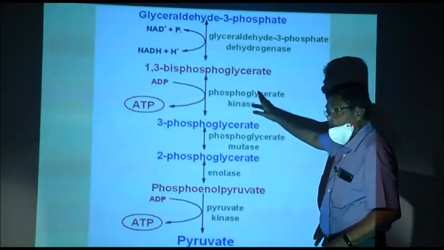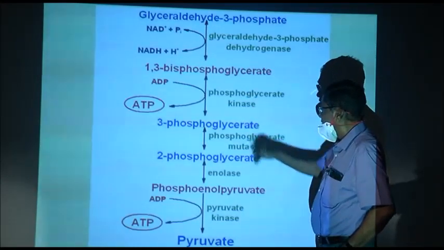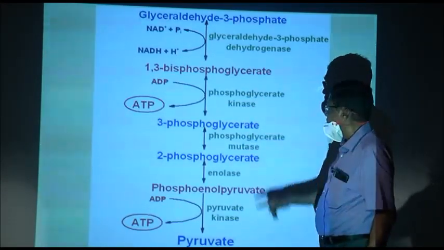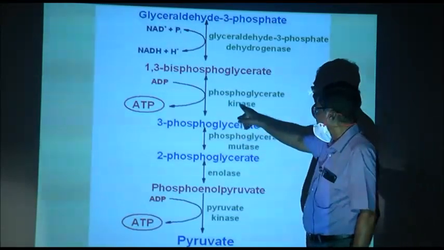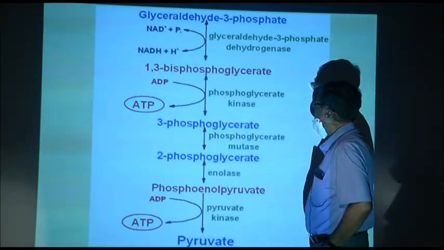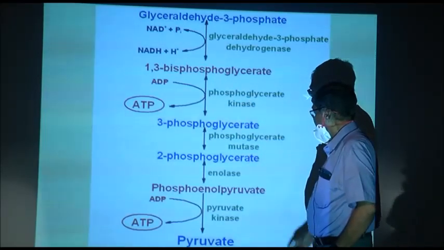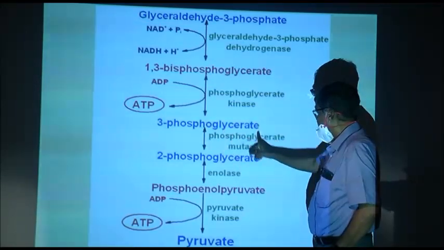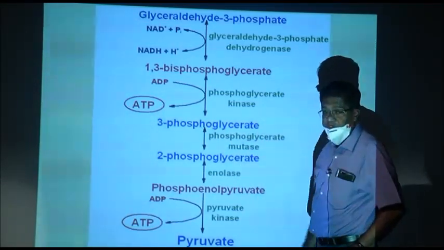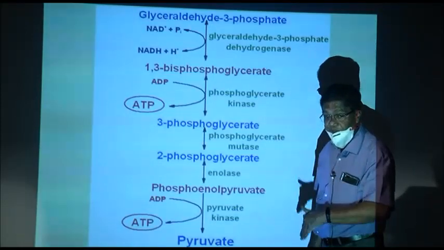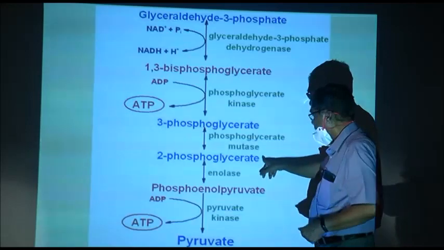Then 1,3-biphosphoglyceric acid donates its phosphate to ADP to form 3-phosphoglyceric acid, and this is in the presence of phosphoglycerokinase, because there is involvement of ATP. Now, 3-phosphoglyceric acid then gets converted to 2-phosphoglyceric acid. This is mutation, position 3 to 2, phosphoglyceromutase.